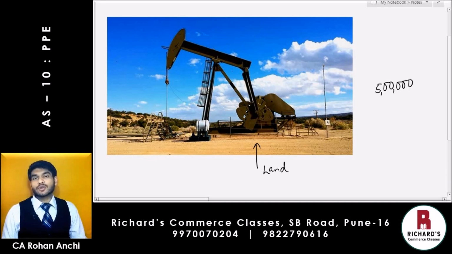This 5 lakh rupees also should be added to the cost of asset today itself. This 5 lakh rupees, remember, is just an estimate. So you should make a rough estimate of how much liability is going to be incurred on removal of such asset, on decommissioning of such asset, or dismantling of the asset. Not only such cost, but cost of repairing the land also is included in the cost of the asset.